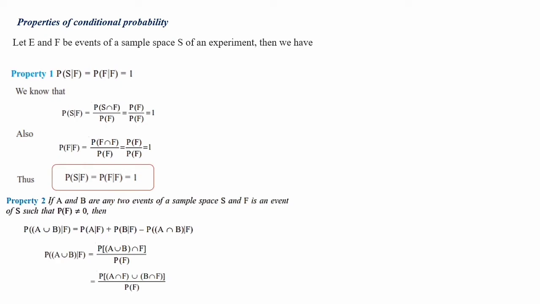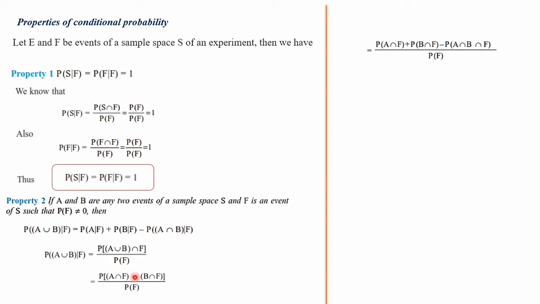This formula you have studied in class 11: A union B intersection F is equal to A intersection F union B intersection F. That's what is written, divided by the denominator P of F. Then for P of A union B, we have learned P of A plus P of B minus P of A intersection B, the distributive law. So when you split it, P of A intersection F is written here, plus P of B intersection F, minus the intersection of these two, that is P of A intersection B intersection F.